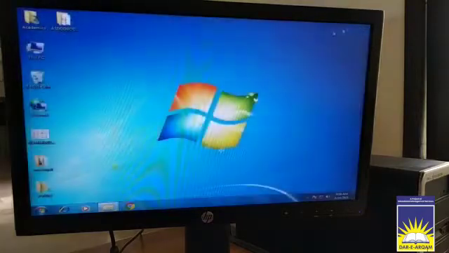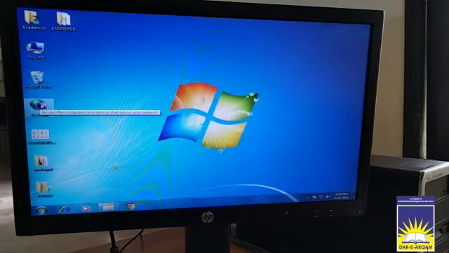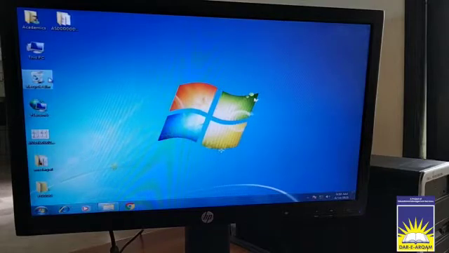Now move on to the Network icon. Basically, the Network icon includes information about all items that are connected to it, such as computers, media devices, network infrastructure, printers, etc. Then we have the option Recycle Bin. Basically, the Recycle Bin represents a directory where deleted files and folders are temporarily stored.